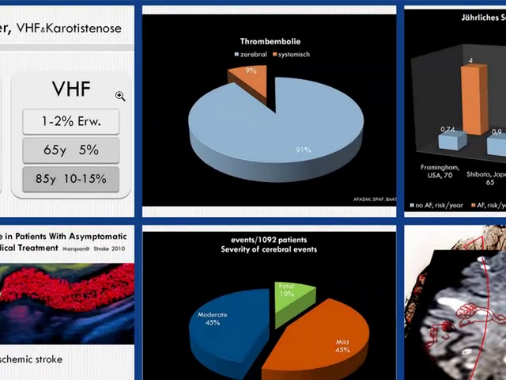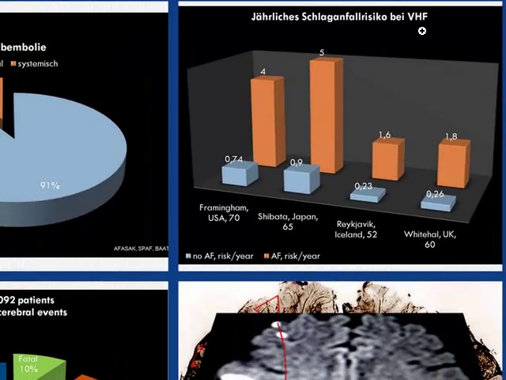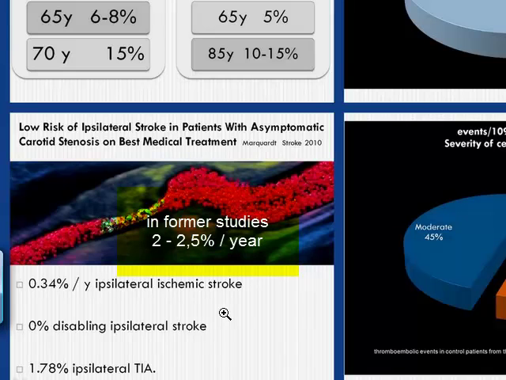So let's look at atrial fibrillation first, and from the Framingham study we know that with atrial fibrillation your annual risk to develop stroke is about 4% per year. And that's clearly age dependent. In older people you have a higher risk to develop stroke due to atrial fibrillation than in younger patients. In asymptomatic carotid stenosis, your annual risk to develop stroke used to be 2 to 2.5% per year.